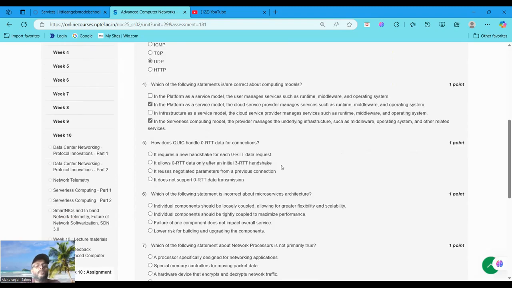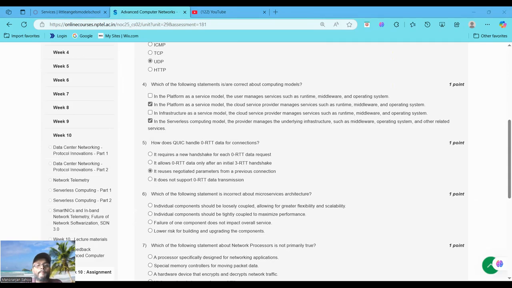How does QUIC handle zero RTT data for connections? It reuses the negotiated parameters from a previous connection. Question 5, option C: QUIC allows zero RTT data for repeat connections by caching cryptographic parameters, eliminating handshake delays.